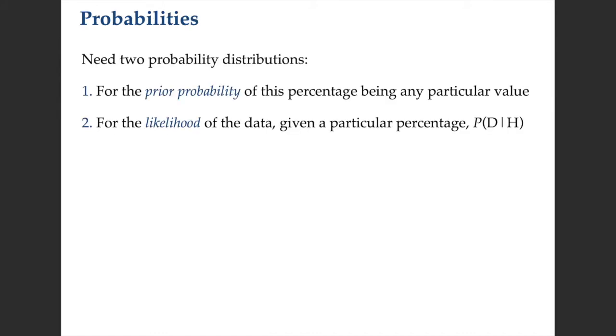So for this scenario, we need two different probability distributions. One is a probability distribution for the prior probability of this percentage being any particular value, our percentage of happy students. And then we need another probability distribution for the likelihood of the data given a particular percentage. So we need a likelihood, which is the probability of the data given a hypothesis. And we can use probability distributions in both of these cases, the distributions that we just talked about.